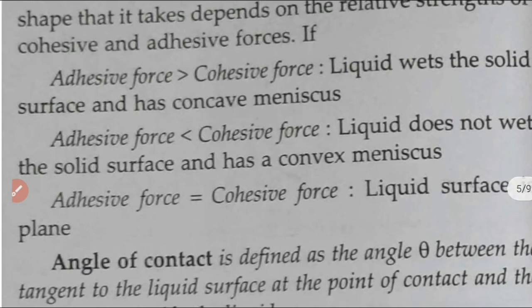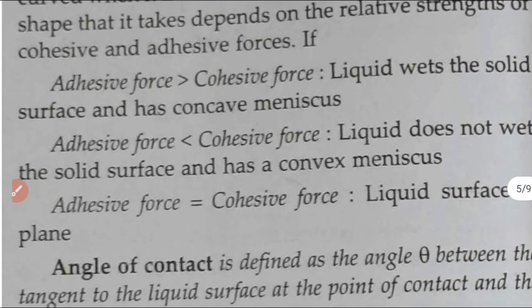Water wets the glass, and the shape of the meniscus, meaning the shape on the surface, will be concave. In the opposite case, if the adhesive force is less than the cohesive force, that is, if the cohesive force between the liquid molecules is more than the adhesive force, then the liquid does not wet the solid surface and it has a convex meniscus.